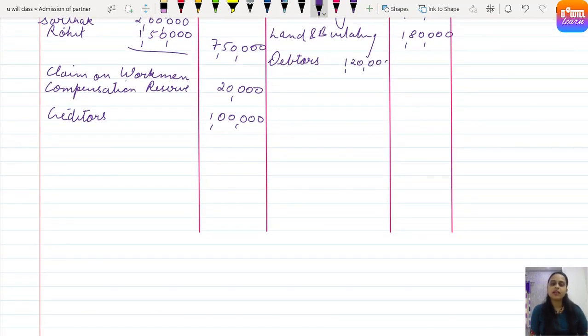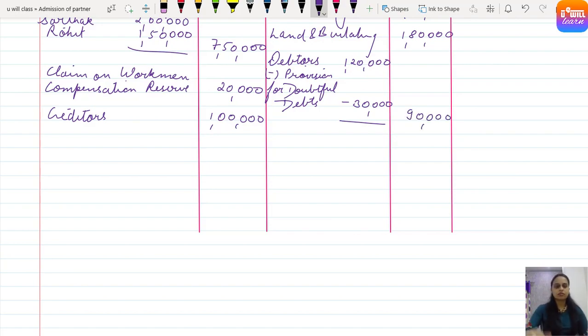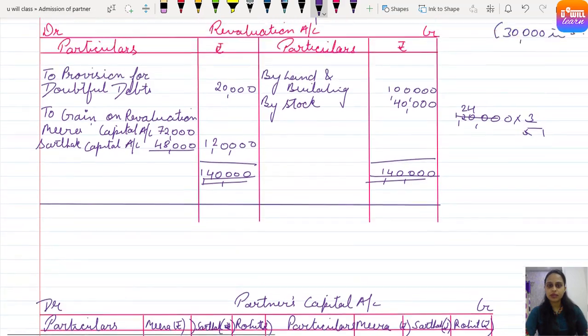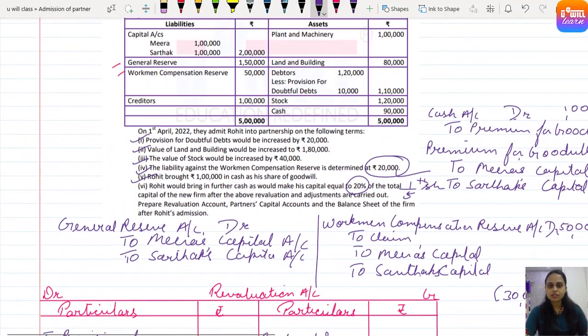Right, now less provision for doubtful debts. Yes, provision for doubtful debts has to be increased by 20,000. Already 10,000 was there, so now less 30,000, right? Outside it will be 90,000 going. Clear? Understood? Come on.